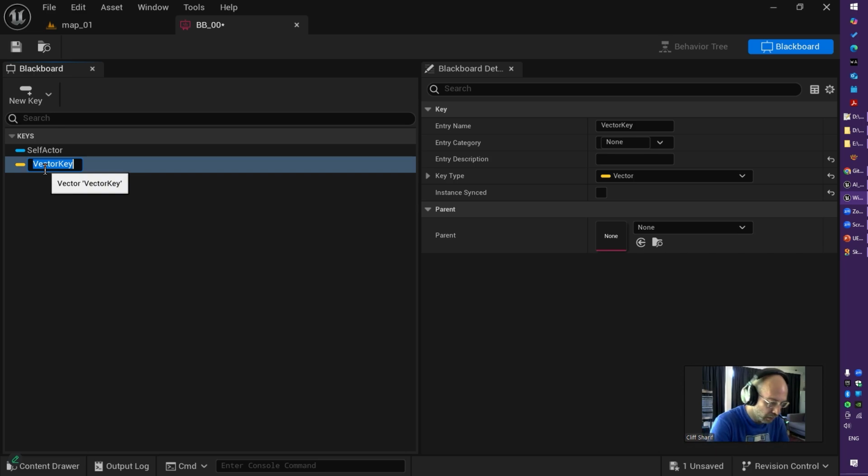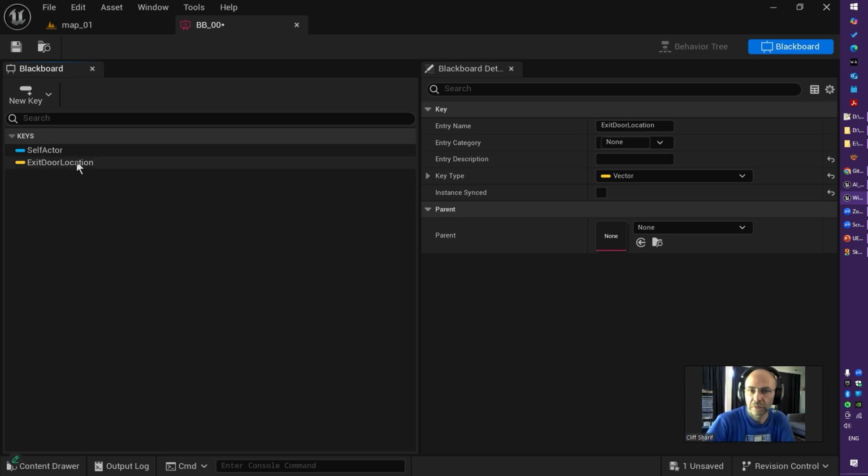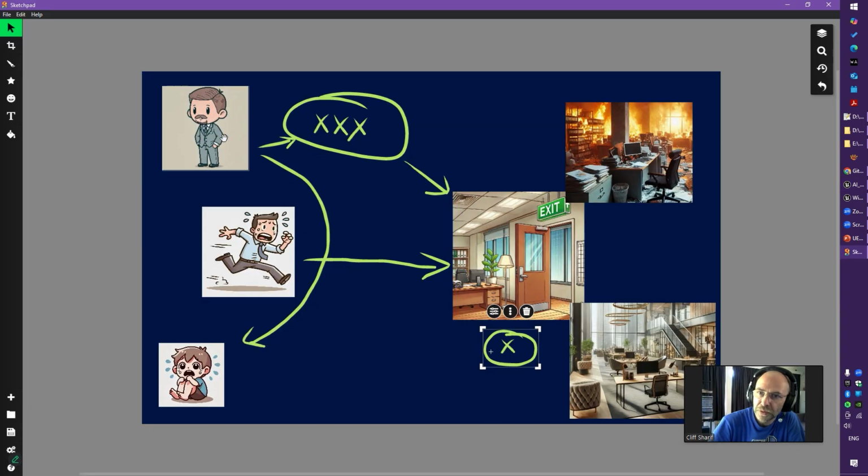So I make it like exit door location. Perfect. Now, to implement the behavior of each of these characters, you need to use something called behavior tree.